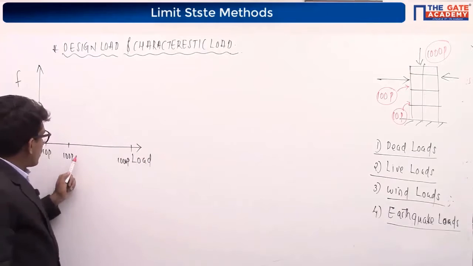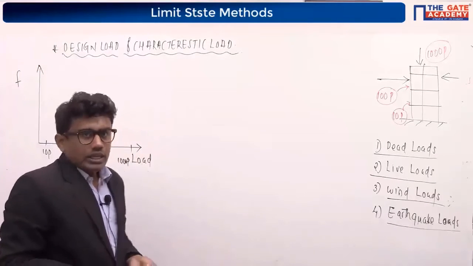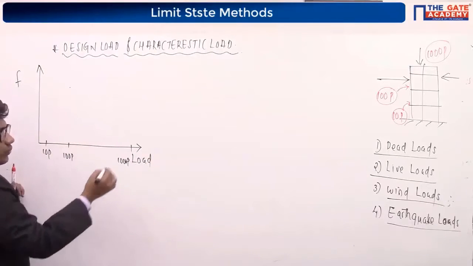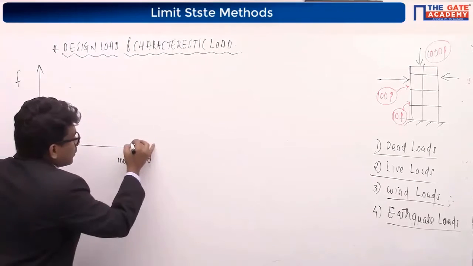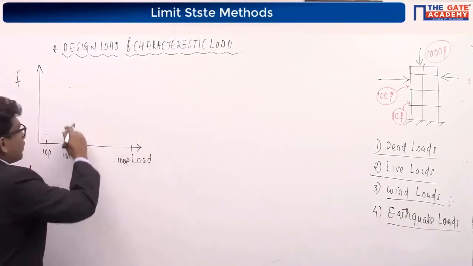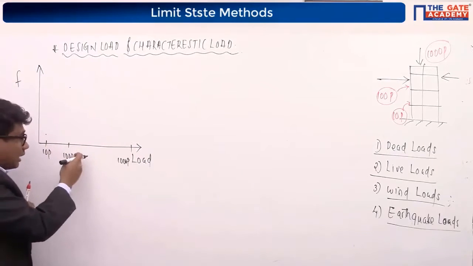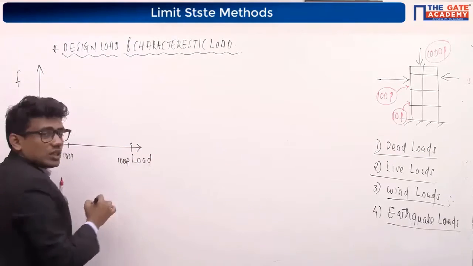What is the frequency of occurrence of 100% load? Will it be more or less? It will be more, of course. The frequency of occurrence of 100% is very high, for 10% it is less, and for 1,000% it is very less.